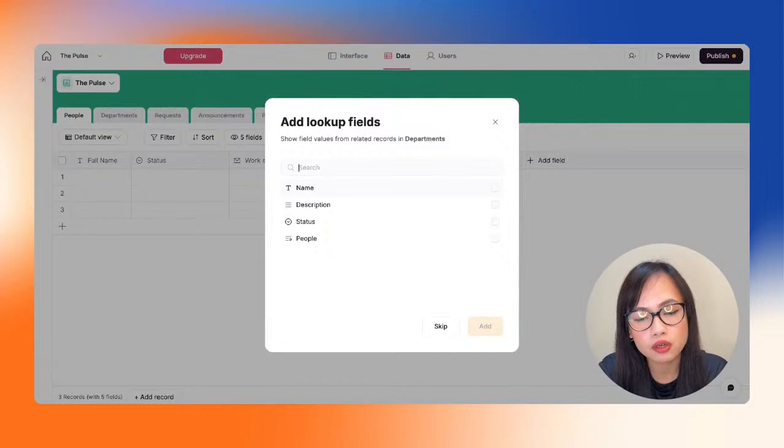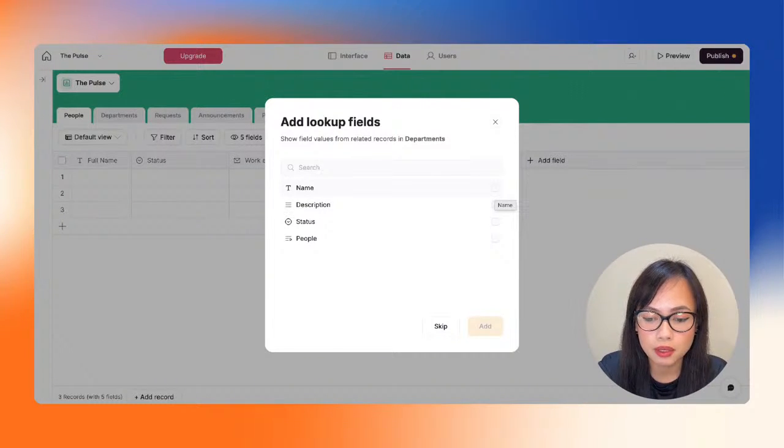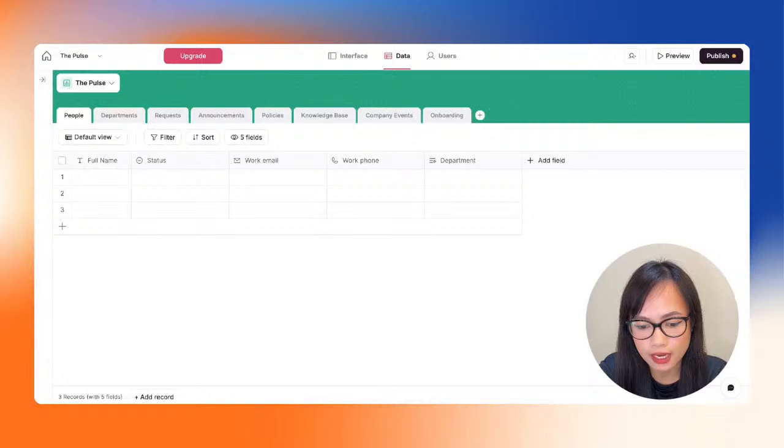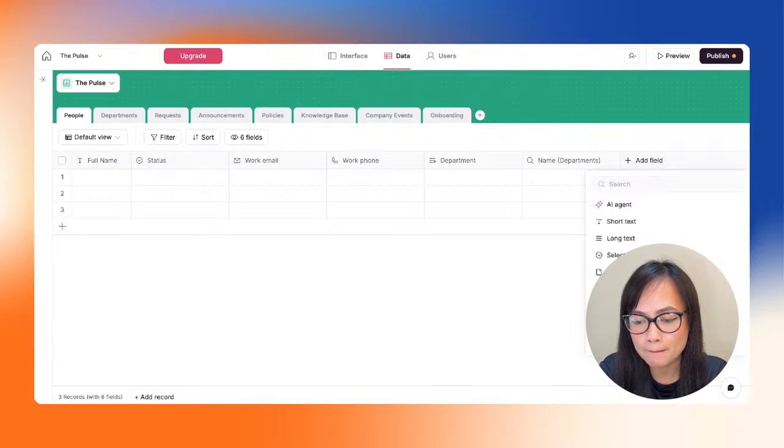And then here we are going to select which specific column in the other table this column would be connected with. So we're going to choose name. So that means that later on when we work on the departments table, name would basically be either operations or HR or sales or something else. So let's just select name, click add. There we go. All right, and the last field would be our profile picture.